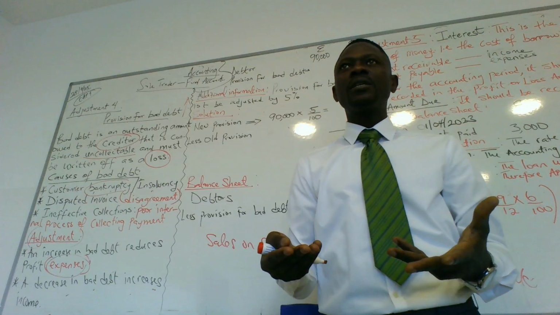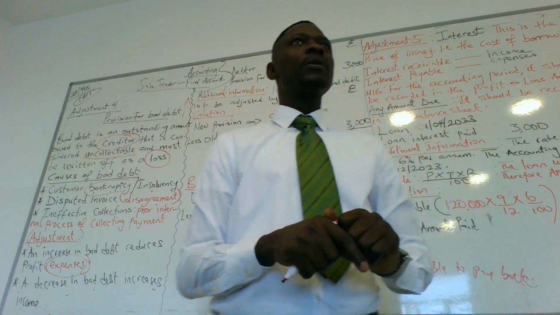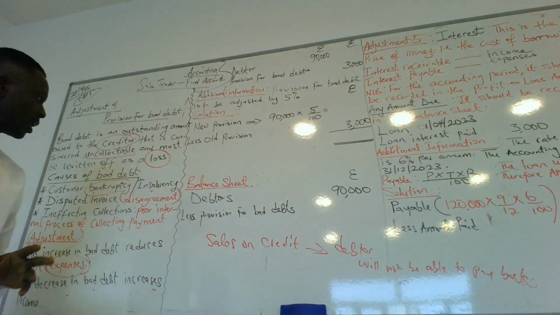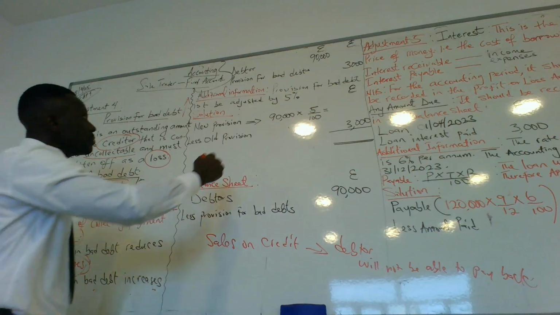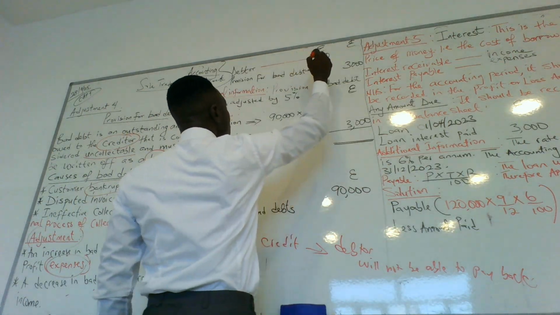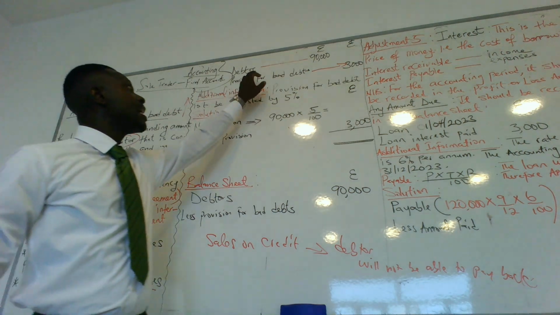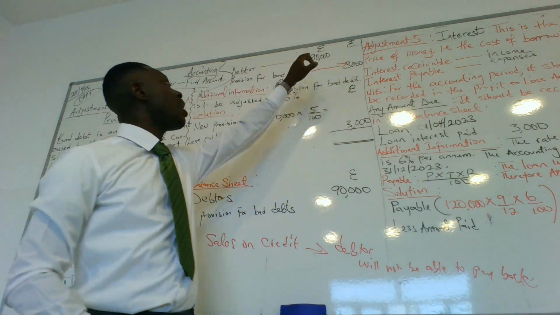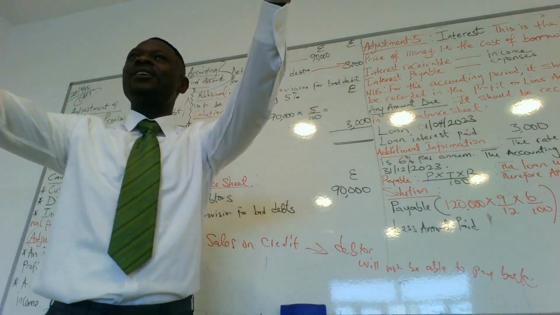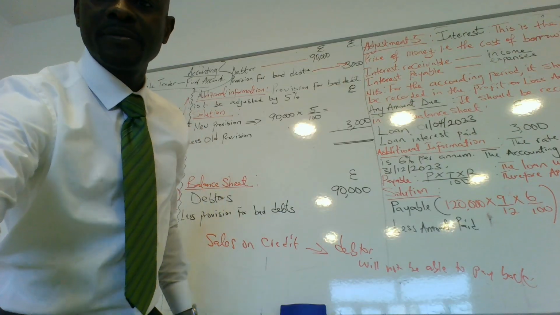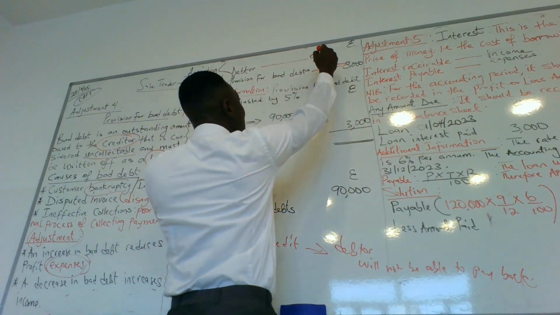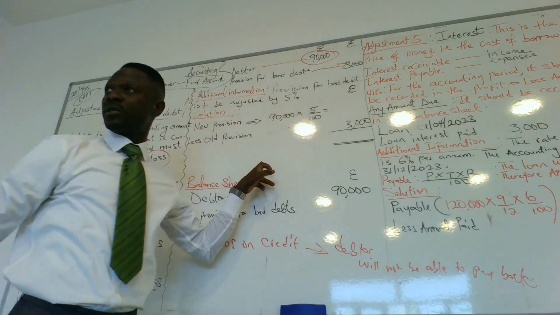Do we get it? Any question up to now? Okay, so we have a question. Provision for bad debt is this. This business has a total of 90,000 outside of the business from debtors.